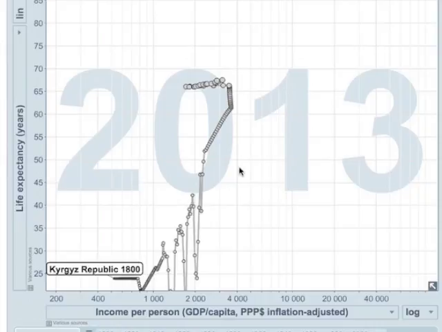Countries with similar levels of income per capita to that of Kyrgyzstan report life expectancy at birth between 52 and 67 years. The probability of dying between ages 15 and 59 years in Kyrgyzstan for 1989, which is here, was 26% for males and 23% for females. In short, the people of Kyrgyzstan are relatively healthy, considering the country's rather low income per capita and spending on health care services.